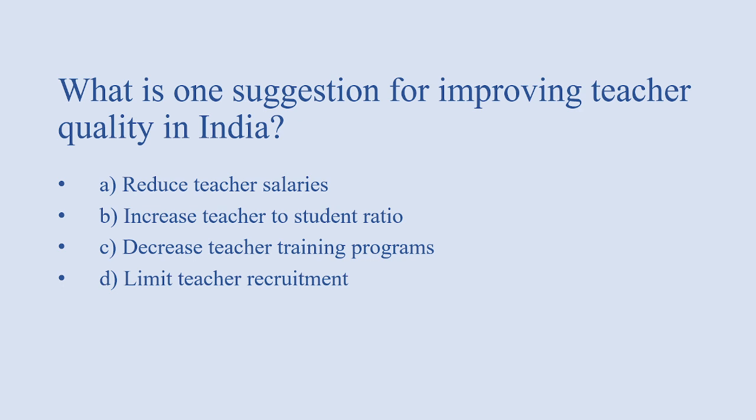What is one suggestion for improving teacher quality in India? Options: reduce teacher salary, increase teacher to student ratio, decrease teacher training program, limit teacher recruitment. Answer of this question is option B, that is increase teacher to student ratio.